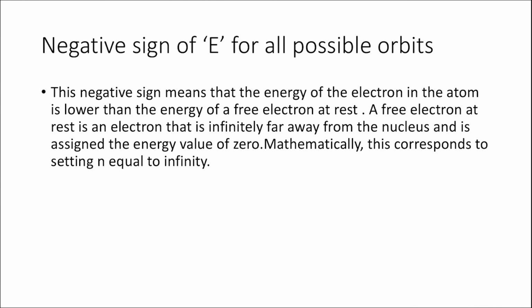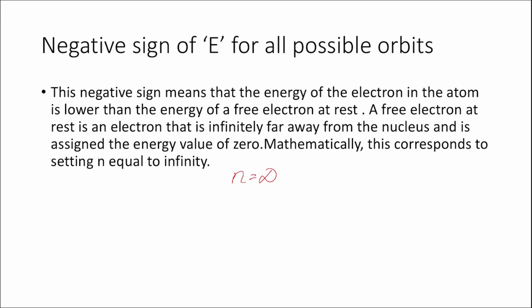So what do you mean by a free electron? A free electron at rest is an electron that is infinitely far away from the nucleus or is not under the influence of the nucleus, and it can be assigned an energy value of 0. Mathematically, this corresponds to setting n equal to infinity.